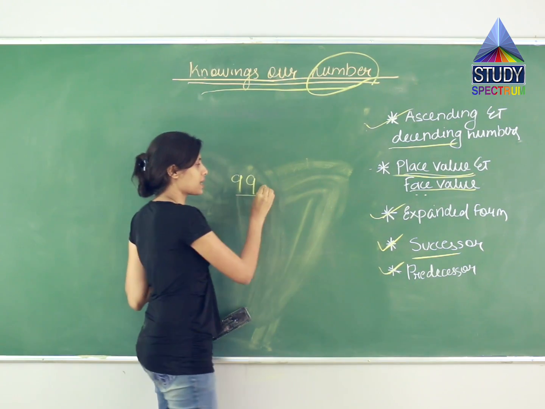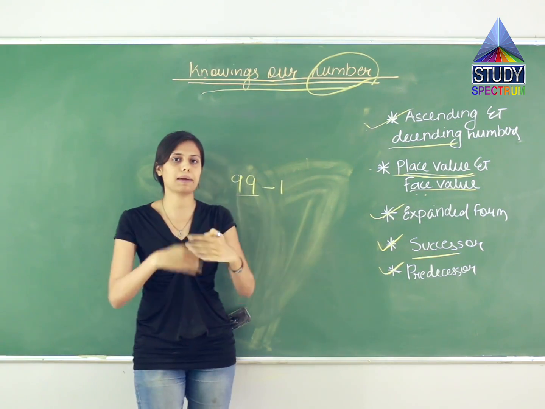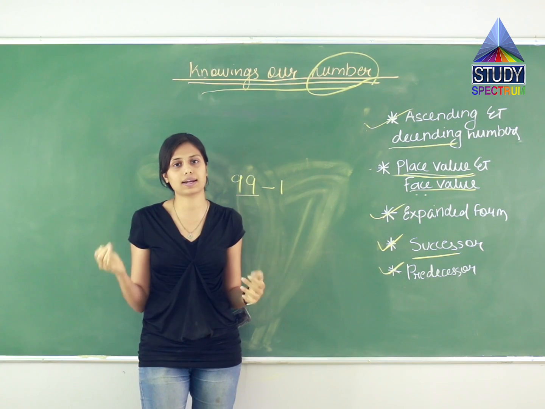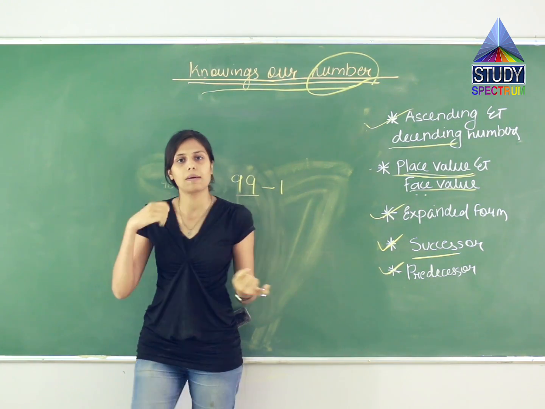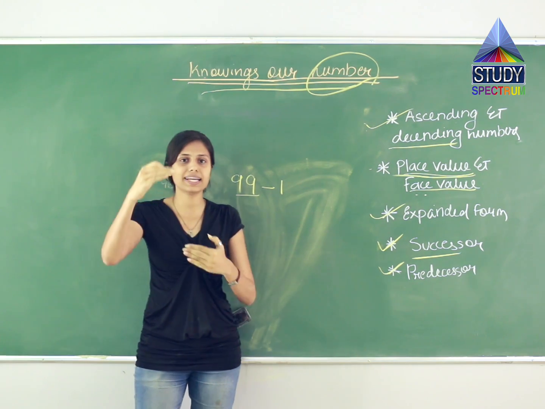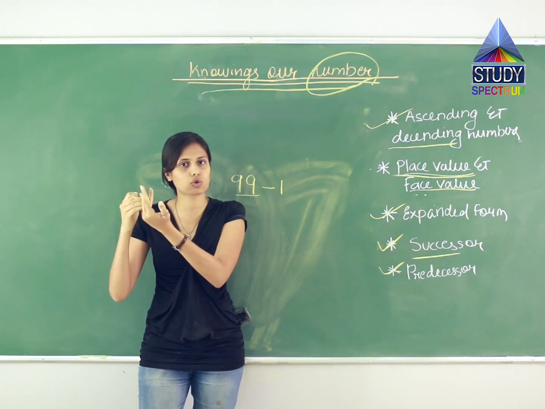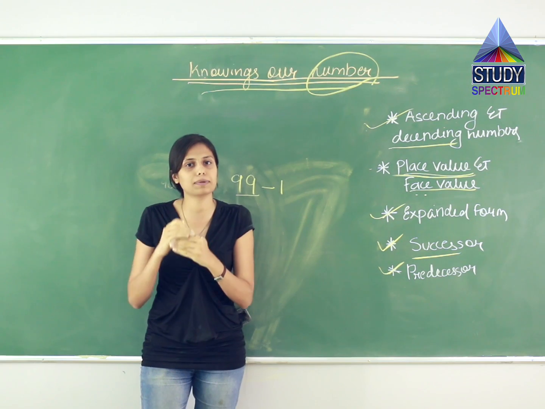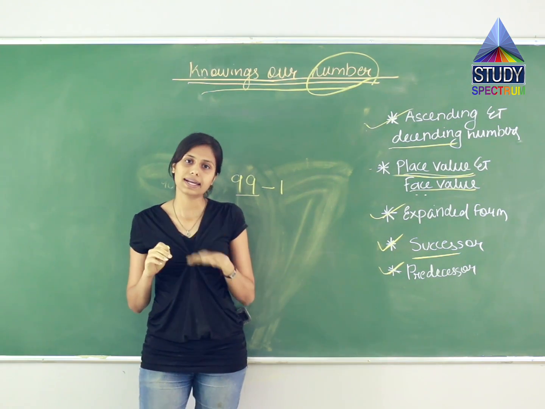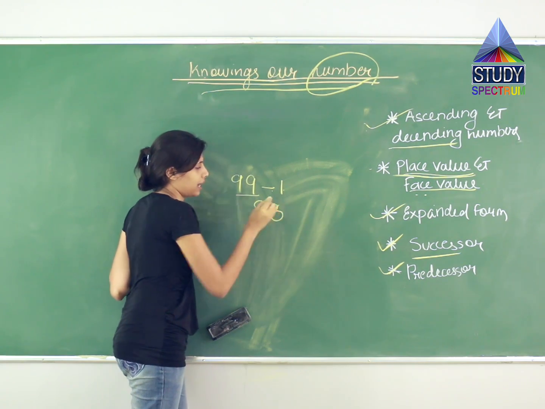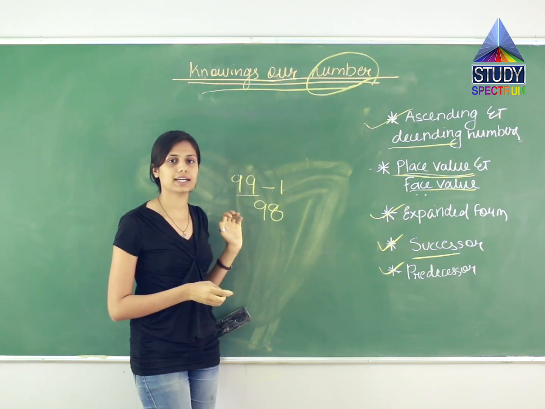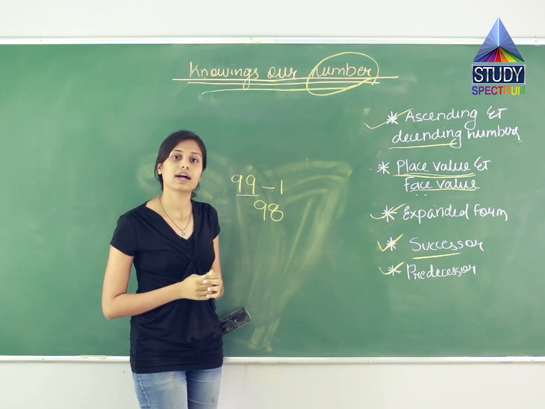अब here also we will subtract 1, क्योंकि मैं suppose I climbed 99 steps और मुझे अभी याद आ रहा है कि I left my keys in my car. So what I will do? मैं पीछे आऊँगी. Means what? 99 steps तो मैं climb कर चुकी हूँ. अभी मैं वापस पीछे आ रही हूँ, मतलब कि एक step नीचे आ रही हूँ. Which comes to what? 98. So 99 minus 1 comes to 98. So what is the predecessor of 99? The predecessor of 99 is 98.